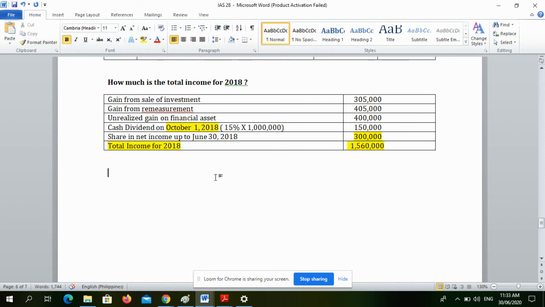So ano yung mga lessons natin from this problem? Nakita natin yung difference in treatment between IFRS 9 and IAS 28. So, the reason why may ganitong problem is for us to understand the difference in accounting or difference in treatment of equity method and FAFVPL. So, that's all.